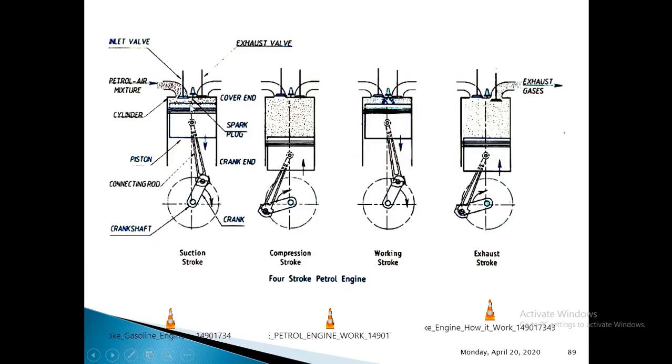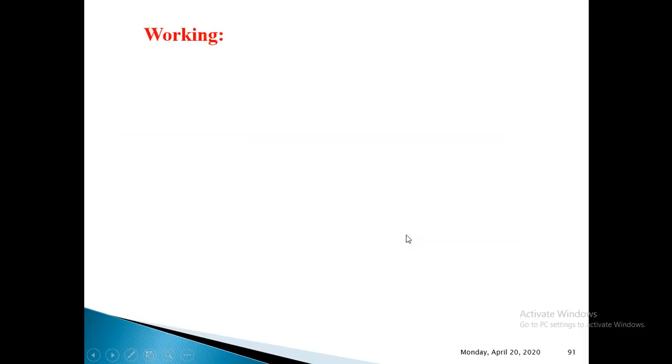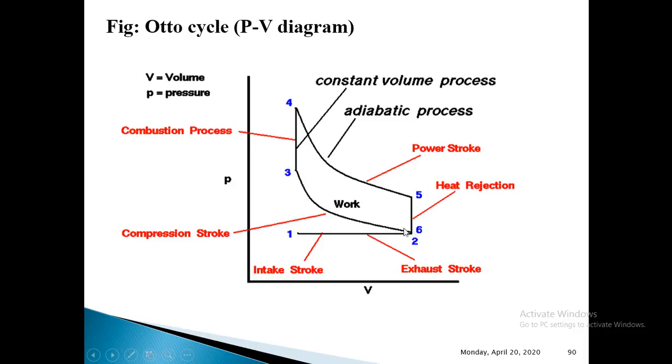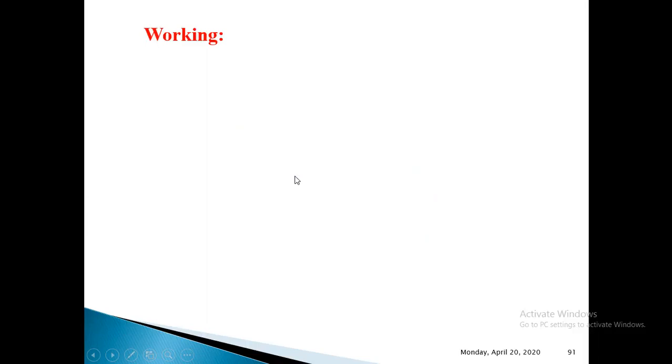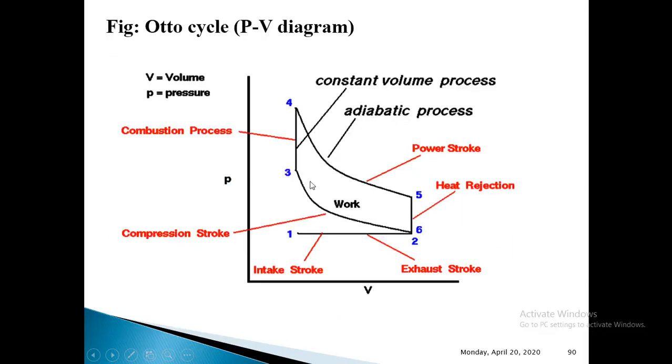as soon as you finish the explanation of suction stroke, then write that the suction stroke is represented by line 1 to 2 on PV diagram. Next, as soon as you finish the explanation of compression stroke, then write that compression stroke is represented by line 2-3 on PV diagram. Then you will write that constant volume heat addition process before going for the power stroke. Then you can write that constant volume heat addition process is represented by line 3-4 on PV diagram.